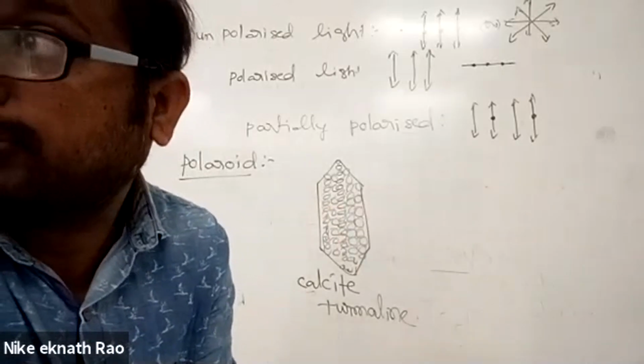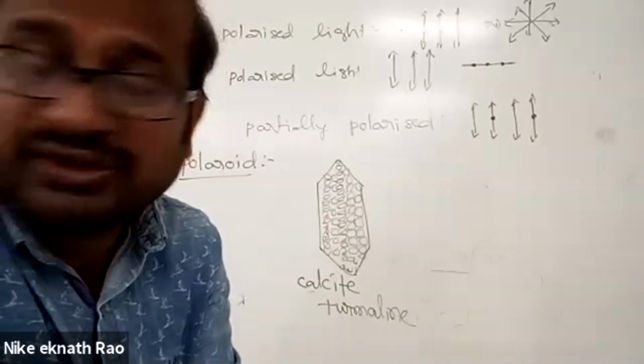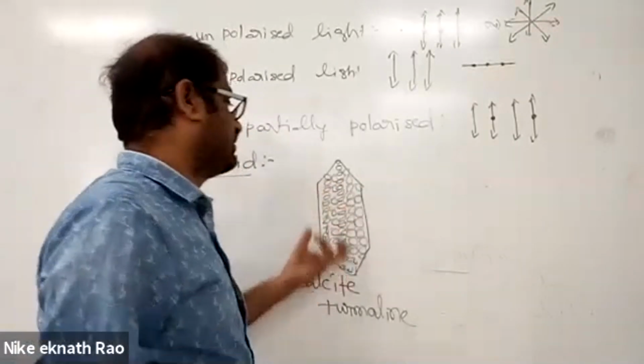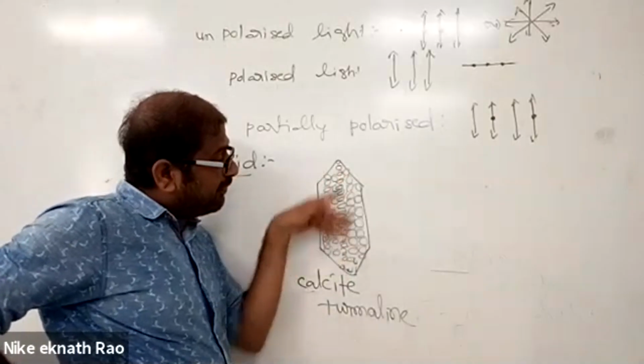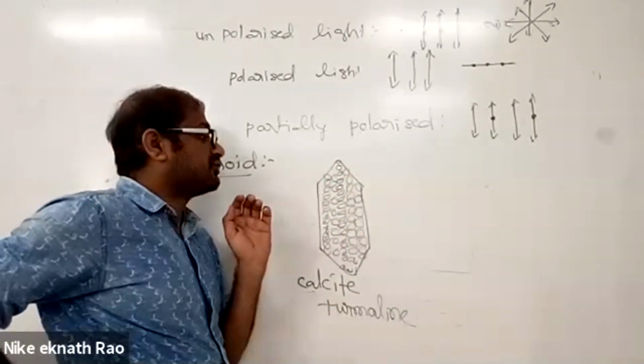Polythene, what is it? A plastic, no? A polymer, isn't it? So we have certain materials called polymers, specially designed thin sheets, in which the alignment of molecules will be different.